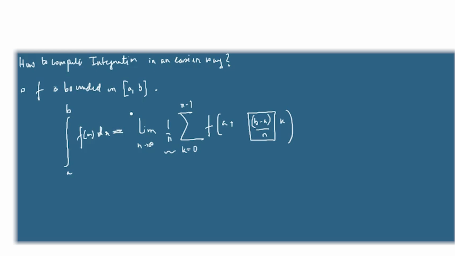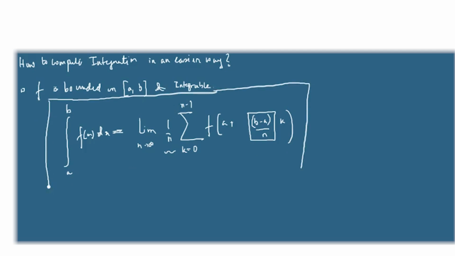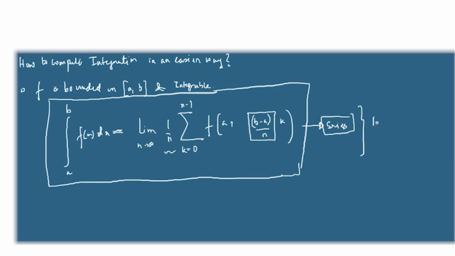If it's bounded and integrable, you can define it like this, and vice versa. This makes the computation very easy. You can compute it because it's a series now, and you know how to compute a series. So they connected integration to series in this way. Computable, both mathematically and on a computer also. They wanted to compute integration in an easier way. I have taught examples with you, so I hope we don't need more examples on this.